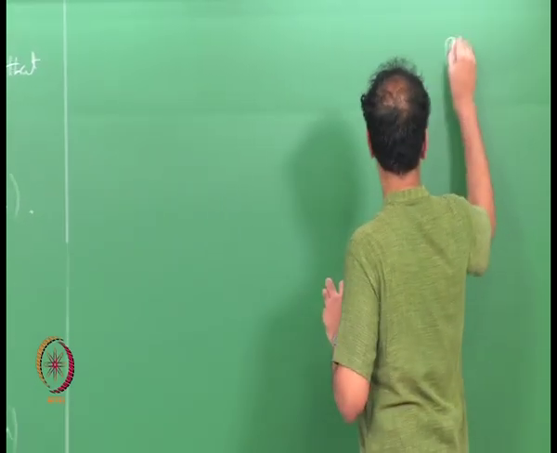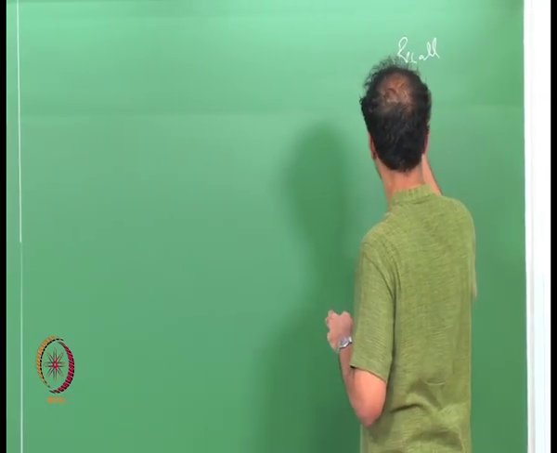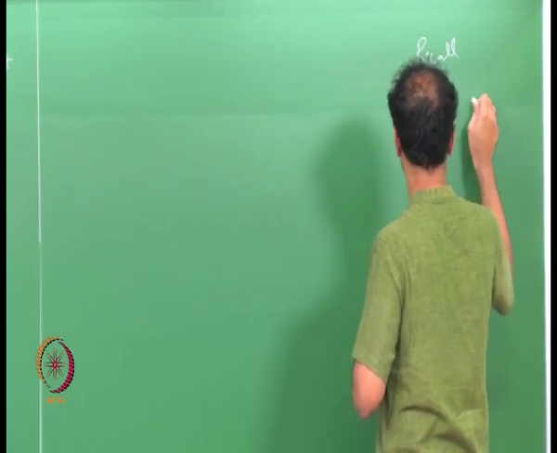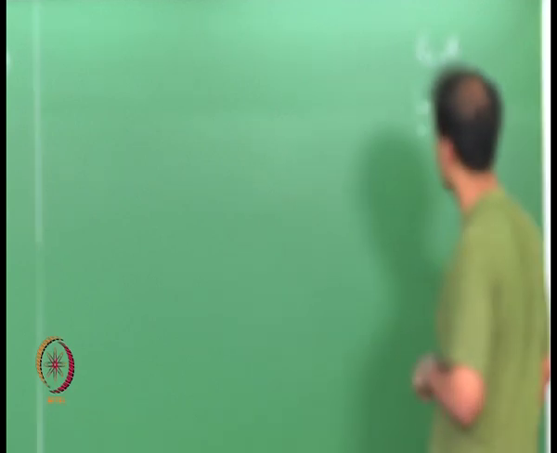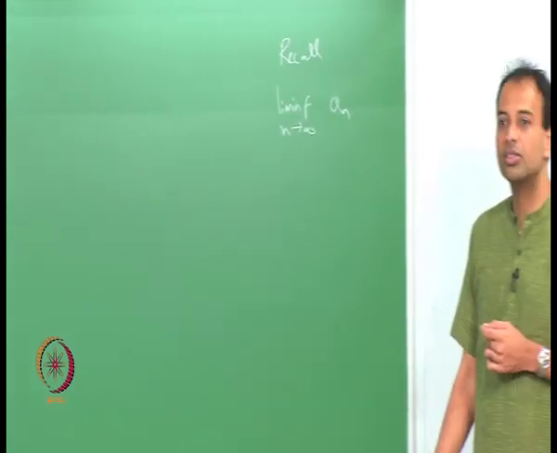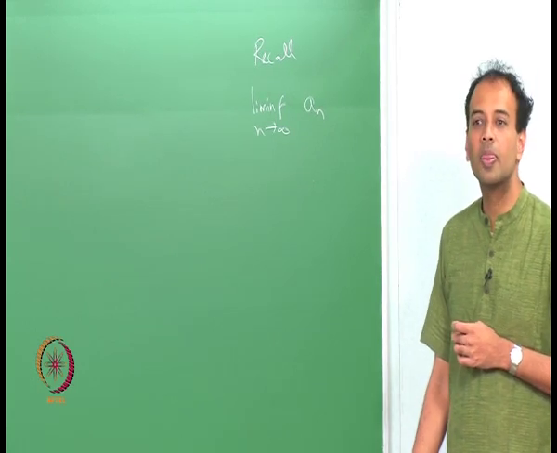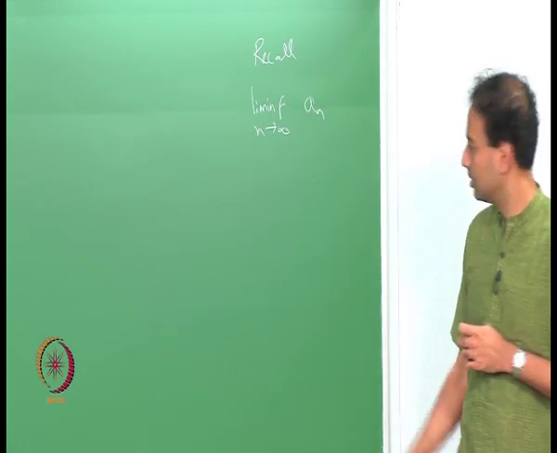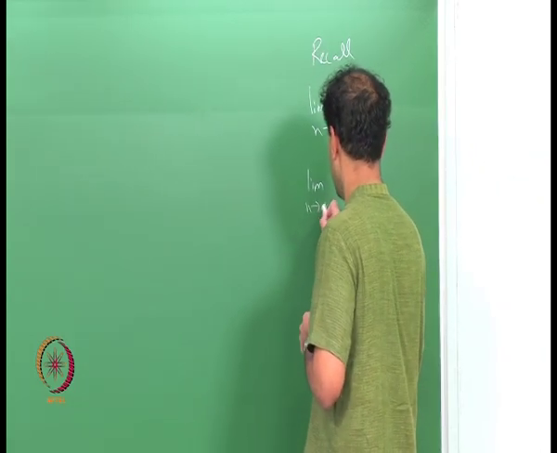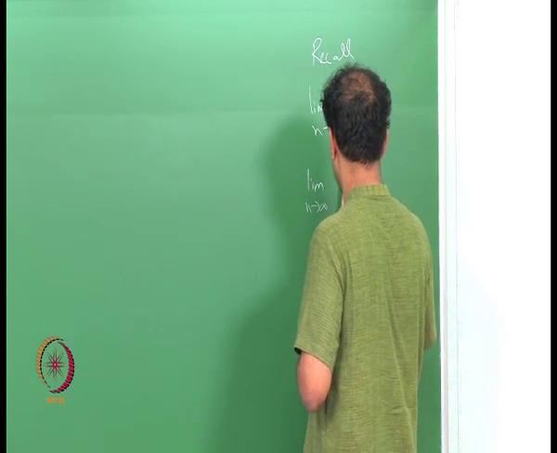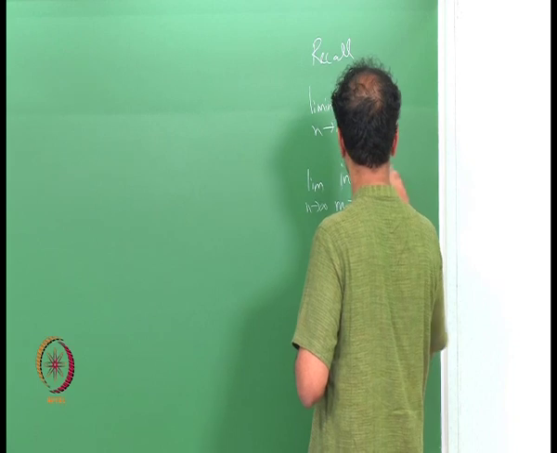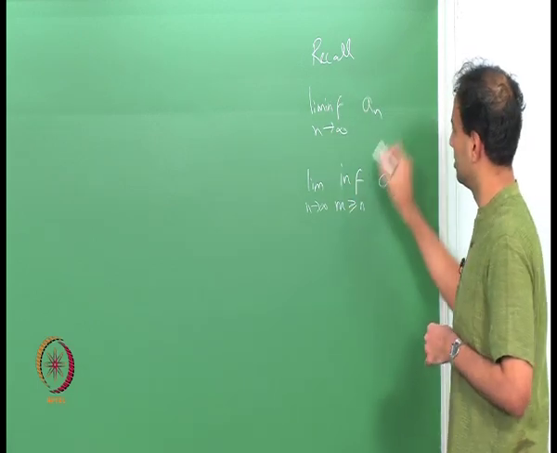So, recall: what is lim inf as n tends to infinity of a n, for some sequence a n? What is this defined as? This is the limit as n tends to infinity of the infimum over m greater than or equal to n of a m, right.